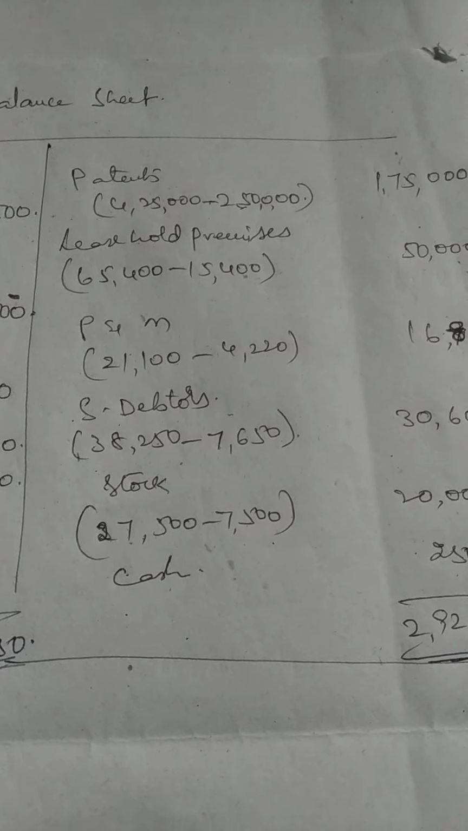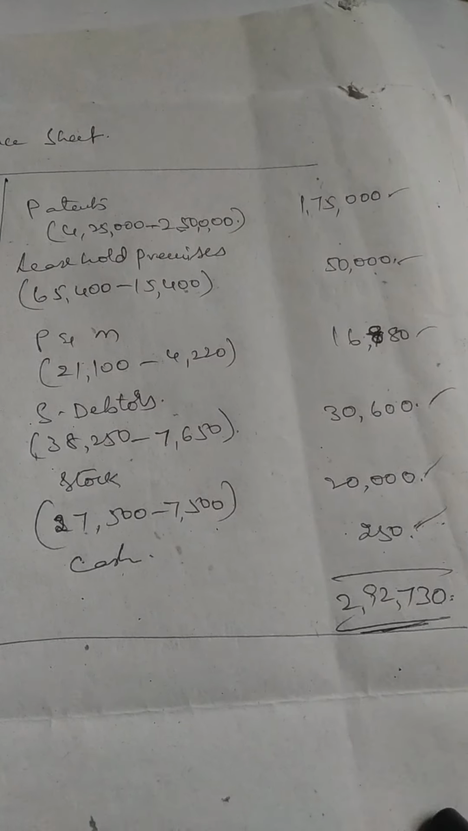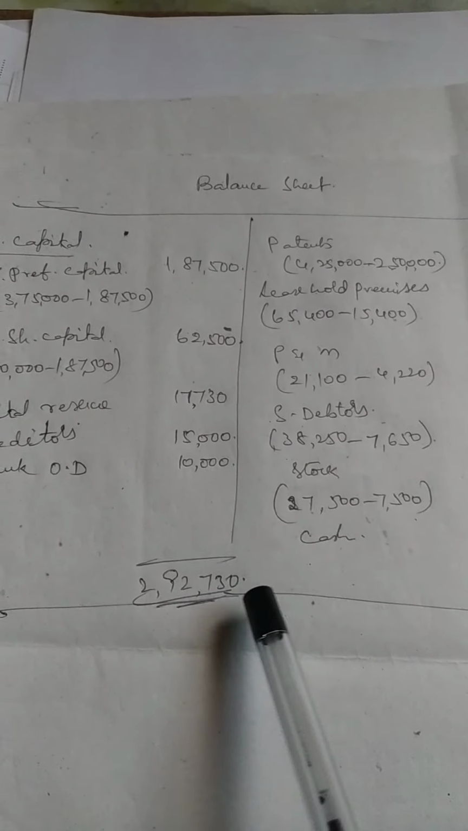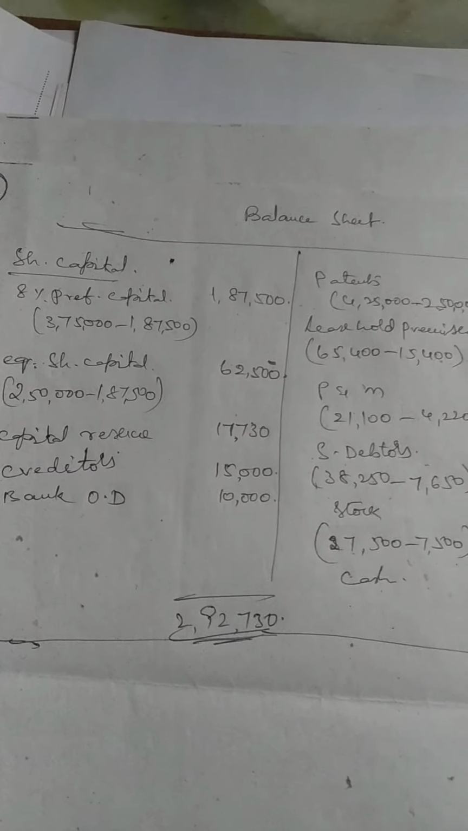Here the cash balance is as it is in the balance sheet. So by tallying, you will be getting 2,92,730 as your balance sheet total. With this, problem number 13 is completed, girls.